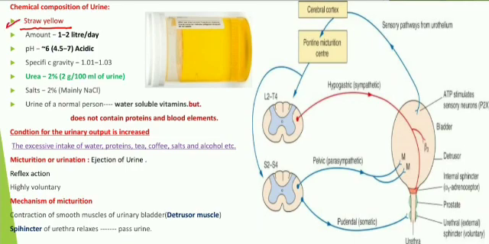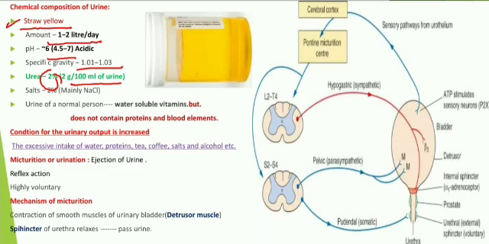Every day, a healthy person can excrete 1 to 2 liters of urine, and this urine has a pH of around 4.5 to 7, so it is slightly acidic. It also has a specific gravity of about 1.01 to 1.03, and the urine contains urea, about only 2 percent. It means out of 100 ml of urine, we have only 2 grams of urea. That is the contribution in human beings for every 100 ml of urine.